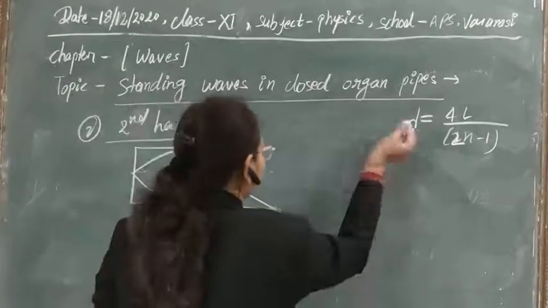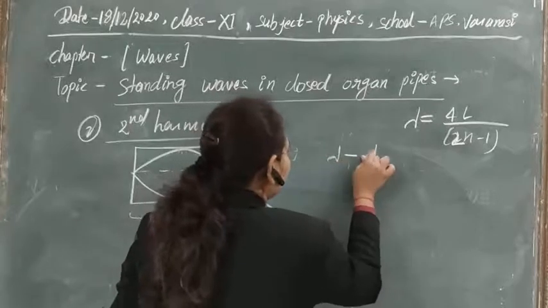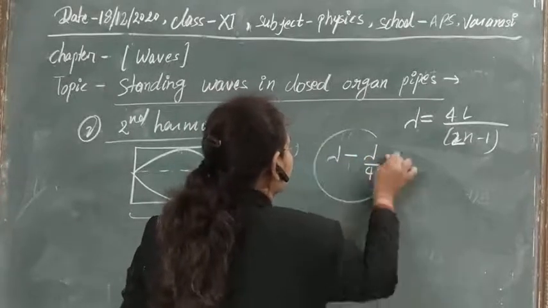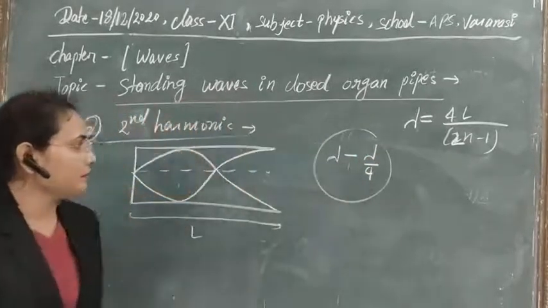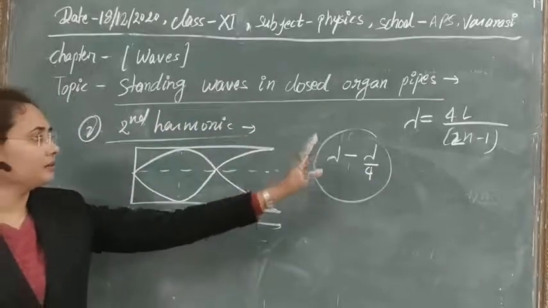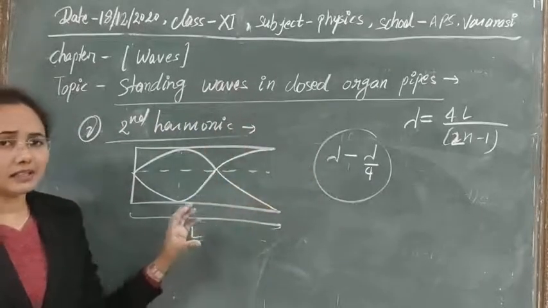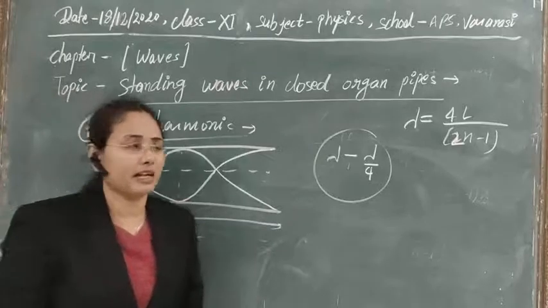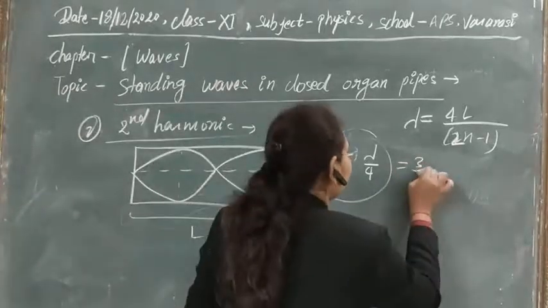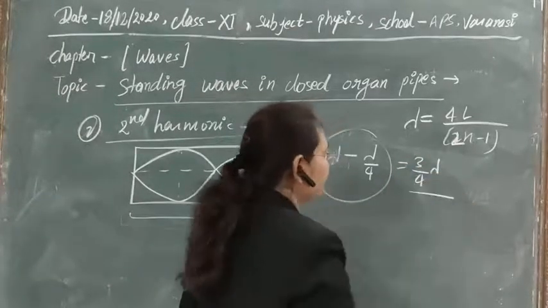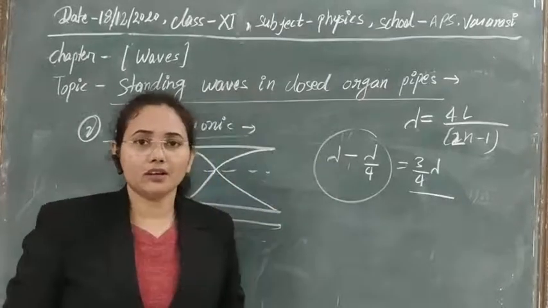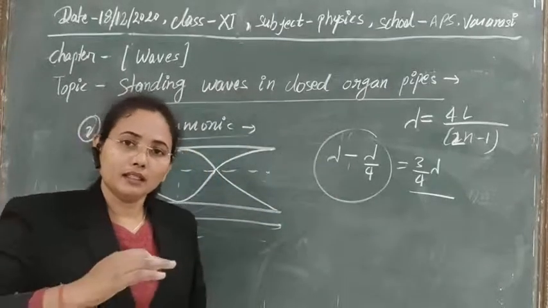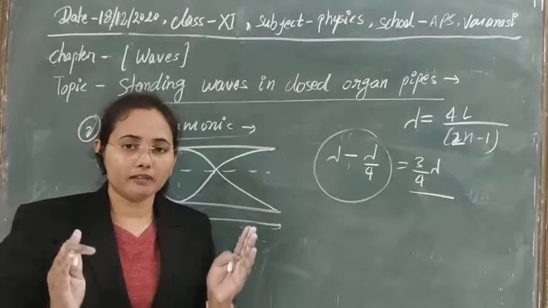Not 1/4. This is lambda minus lambda by 4 actually. If you subtract lambda by 4, it means that we are getting 3/4 of the wave here. The whole of the lambda we are not getting here, only 3/4 of the wavelength.